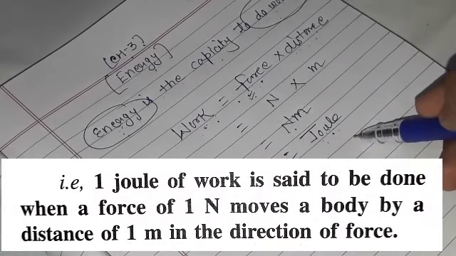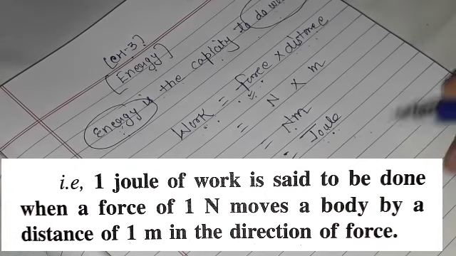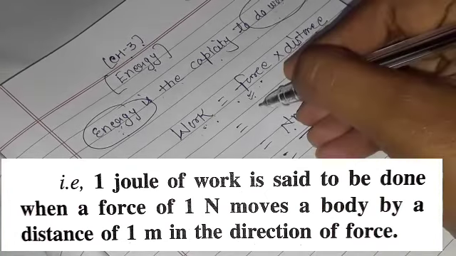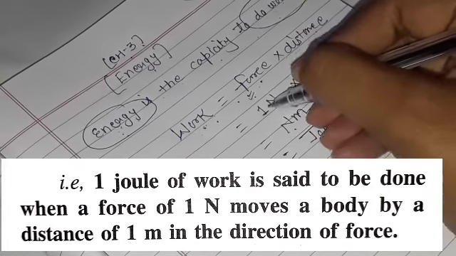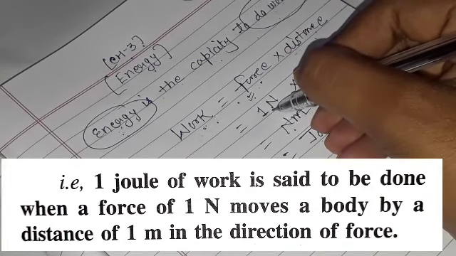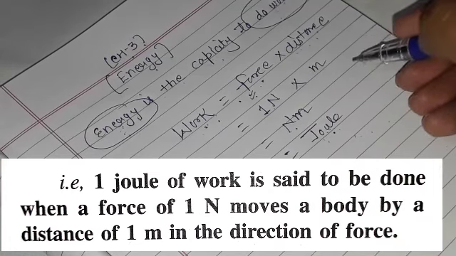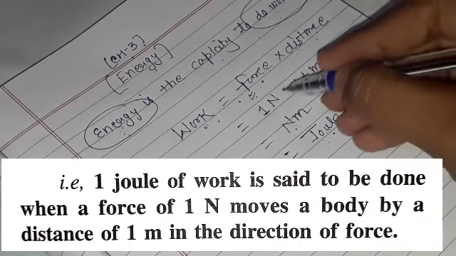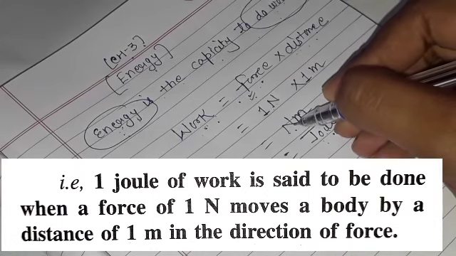Class, 1 joule of work is said to be done when a force of 1 Newton moves a body by a distance of 1 meter. There is no change, class. 1 Newton into 1 meter, that is 1 Newton meter.